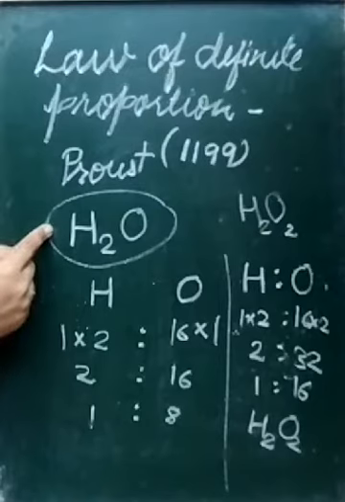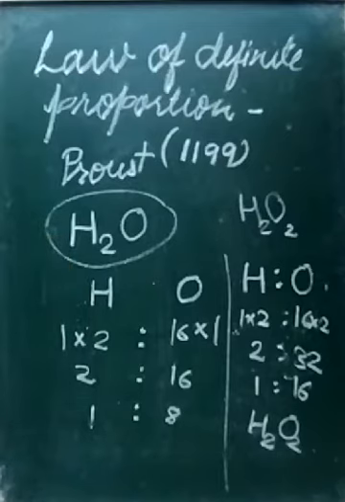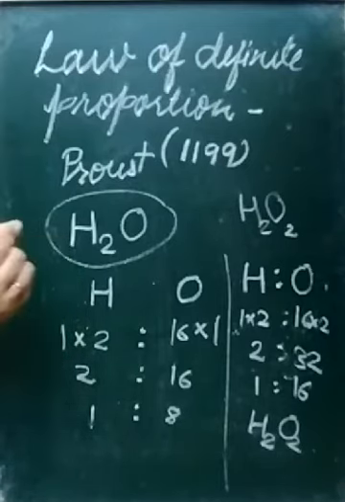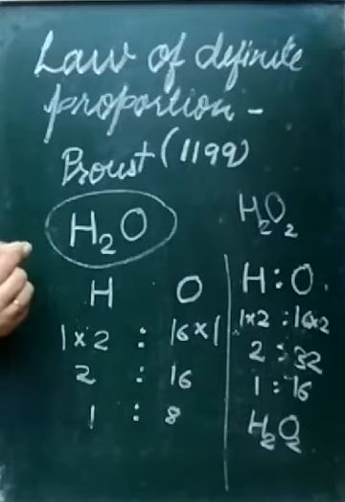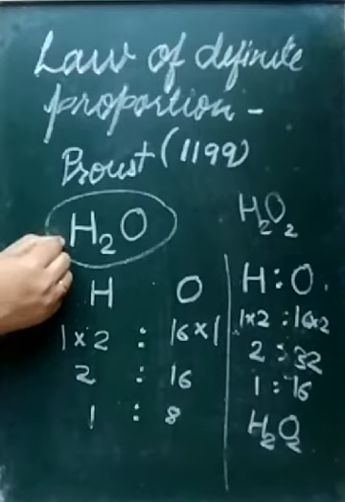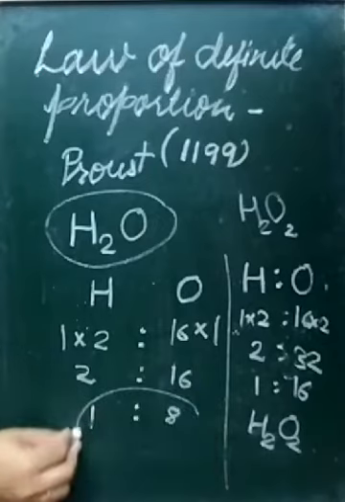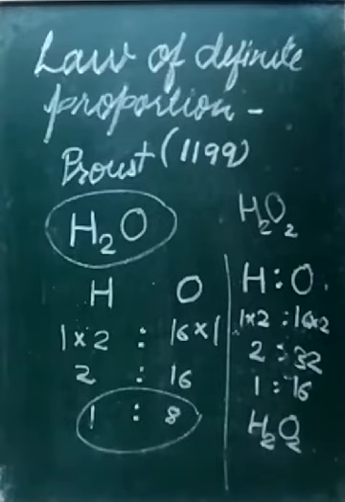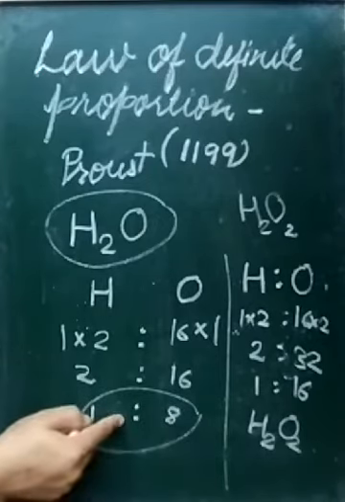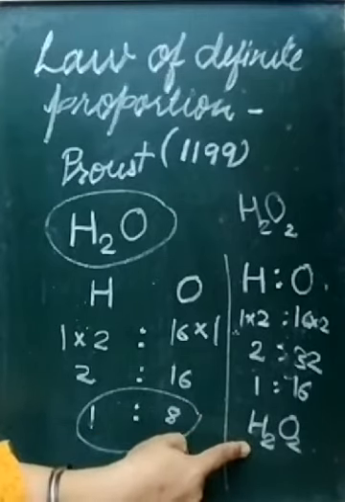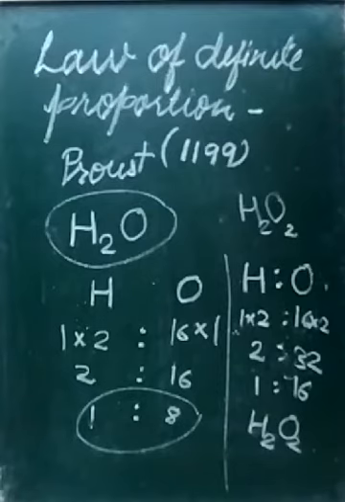or water obtained from a lake, river or sea, whatever the source and whatever the method of preparation, the compound is not dependent on them. It is dependent on the elements combined in a fixed ratio by mass. If the ratio changes, the compound will also be different. So this is one example, water.